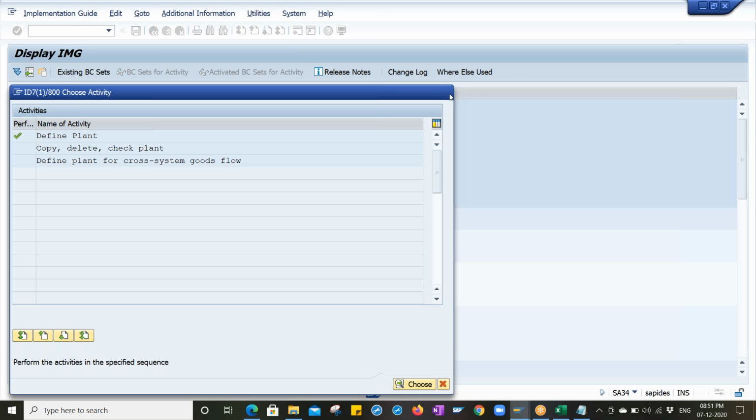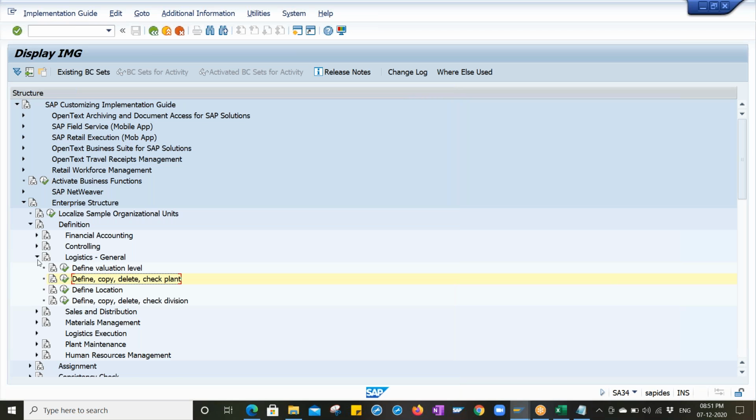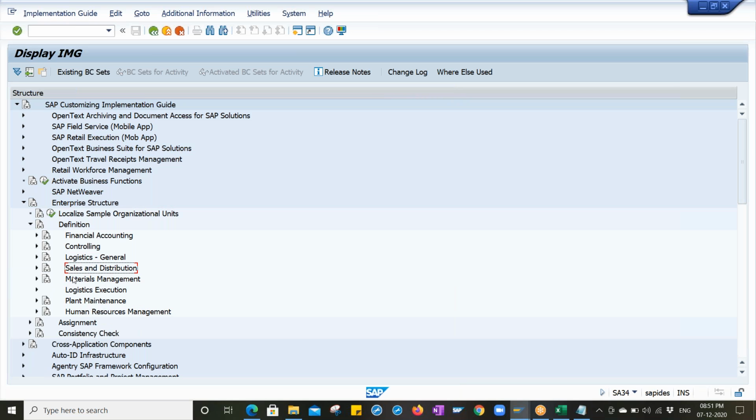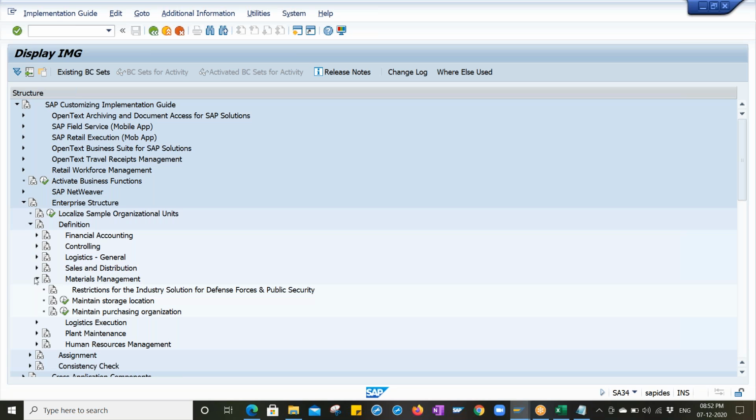Just close the logistics general right now. Just come to materials management, sales and distribution. It is part of the SD consultant, but when the sales STO part and third party part come, we have to configure the sales part as well. Under materials management, we have to define the storage location. What is a storage location? Inside the plant, where we are going to keep the stock, that is called the storage location.